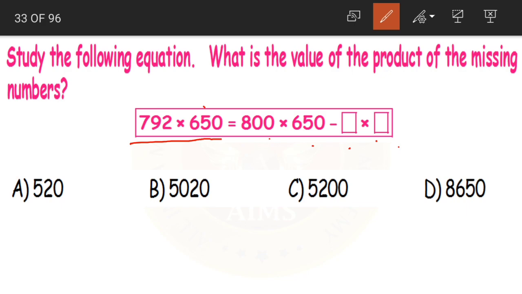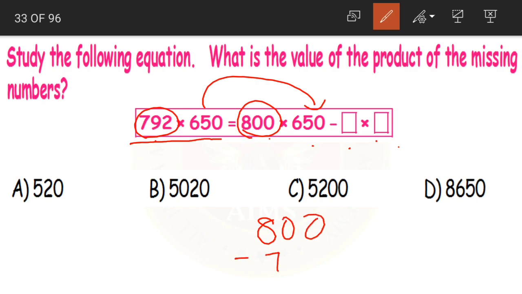See children, now what do we have here? 650 is the same, but here we had 792, here we are having 800. What will be the difference? 800 minus 792 is equal to 8.